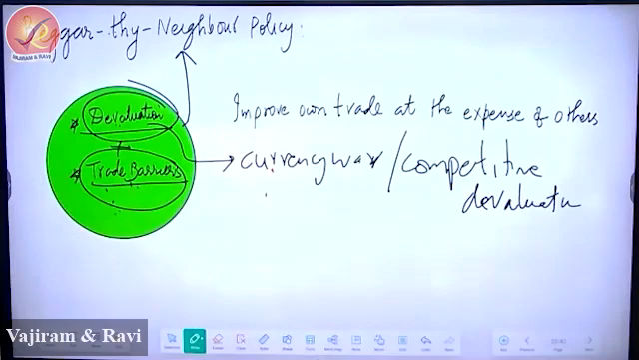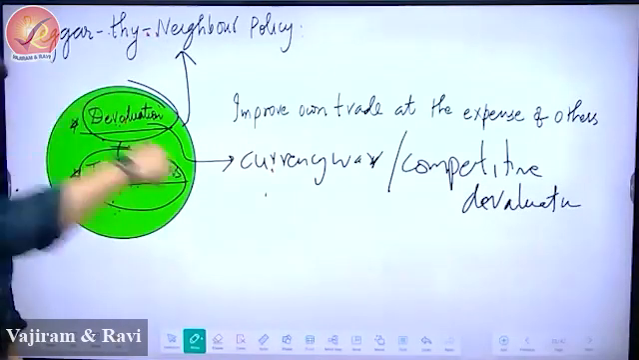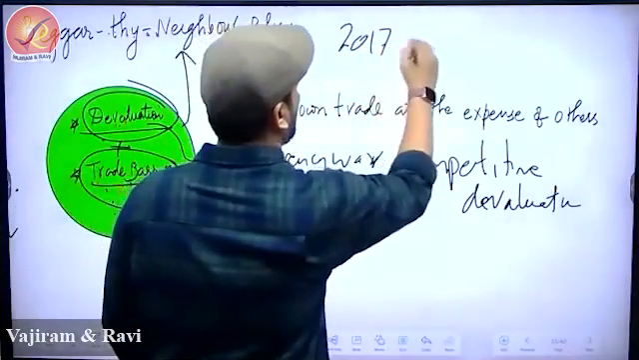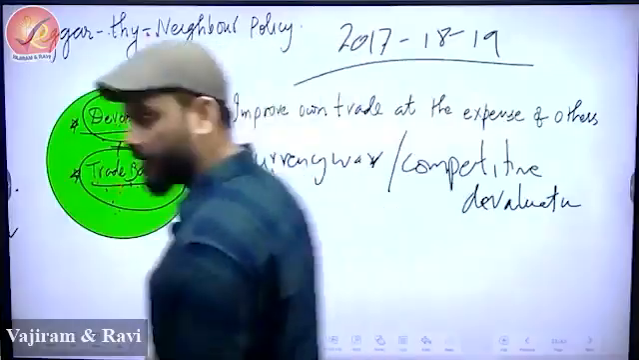So what did we observe? Currency war or competitive devaluation plus trade barrier led to beggar thy neighbor policy. This led to a global slowdown, especially in 18 and 19.